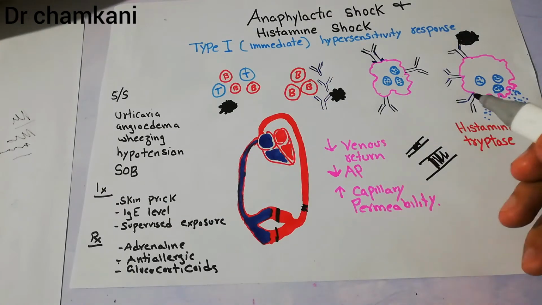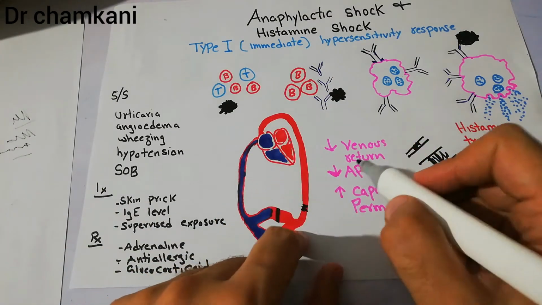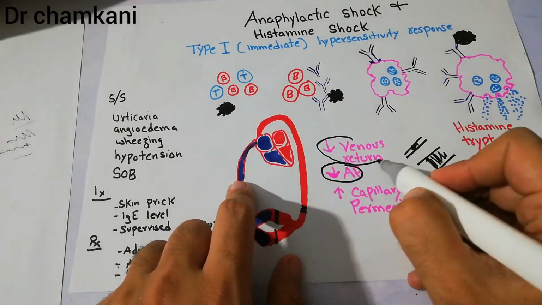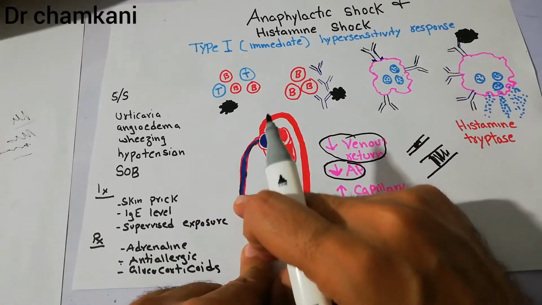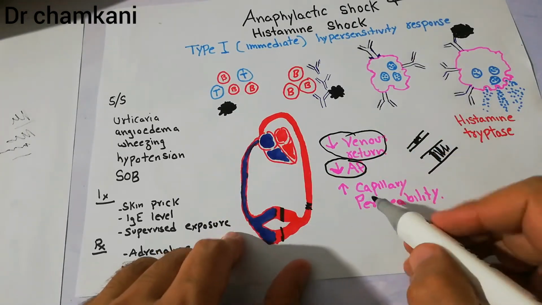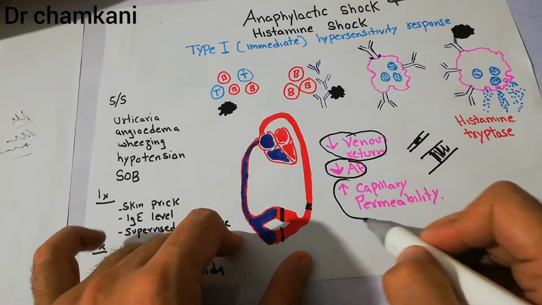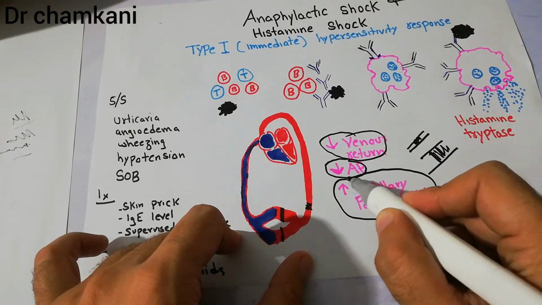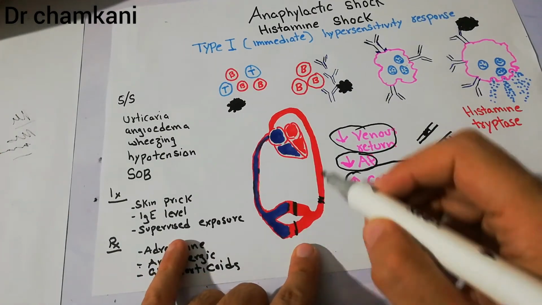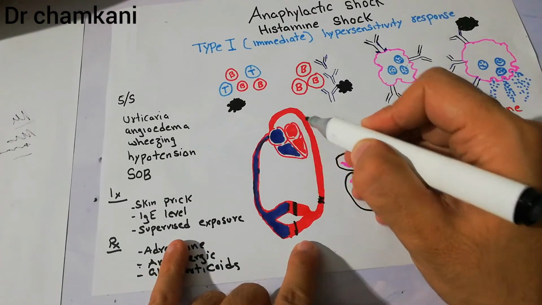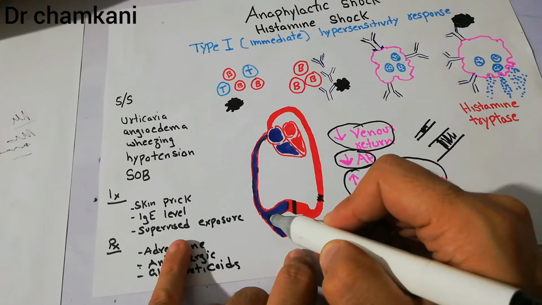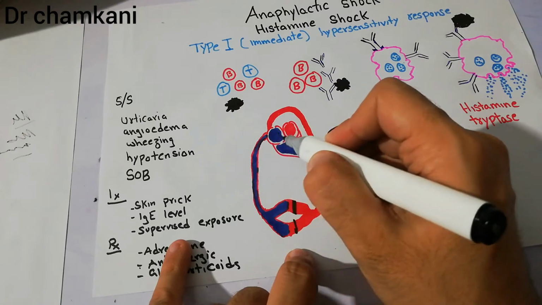In these vessels. So when the arterioles dilate, they will decrease the arterial pressure. When the veins dilate, they will decrease the venous return. So the return of the blood back to the heart will decrease. On top of that, they will also dilate the capillaries. They will increase the permeability of the capillaries as well. When they increase the permeability of the capillaries, now the heart is pumping the blood, and blood is coming through the aorta into the arteries, into the arterioles, and the capillaries, and from the capillaries into the venules and veins, and through the vena cava, it comes again to the heart.